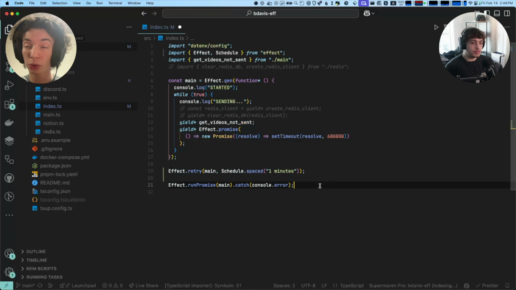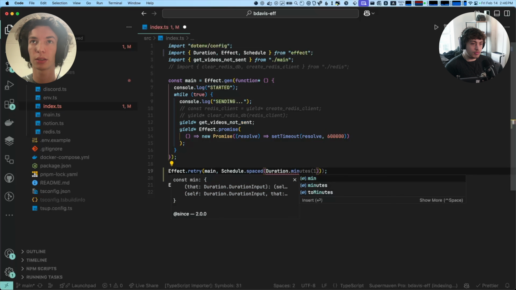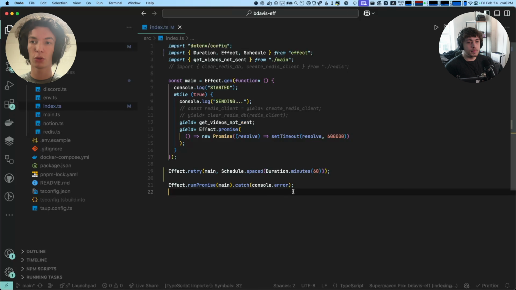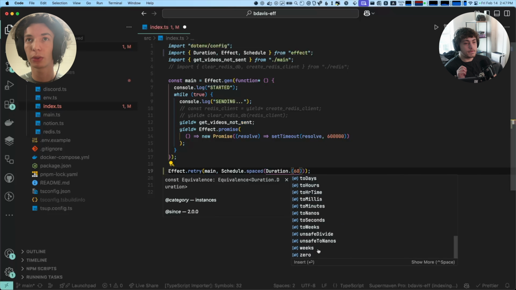But Effect also has this whole type called duration. And so for duration, we could say Duration.minutes, 60. Duration is a type that has constructors like Duration.seconds, milliseconds, minutes, hours, and then given a duration, you can convert it into all of those units. So you have this common duration type, and there's a bunch of functions, like Duration.greaterThan or lessThan, a bunch of really cool stuff.